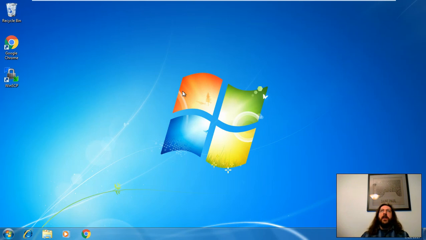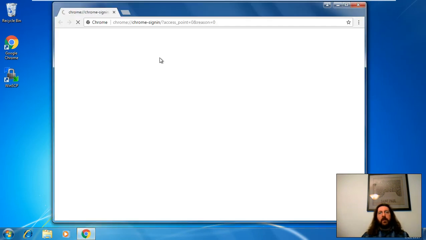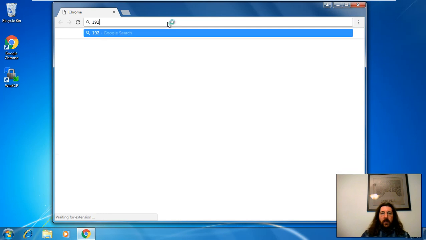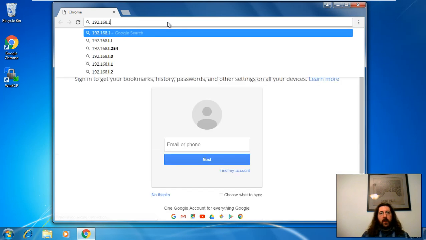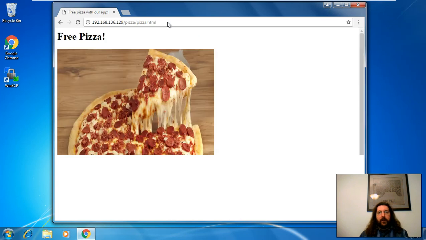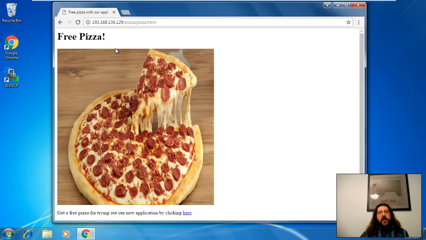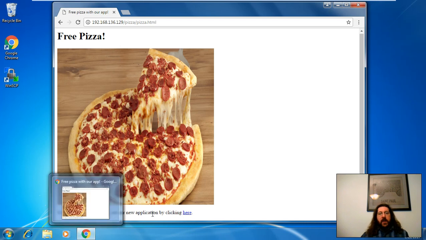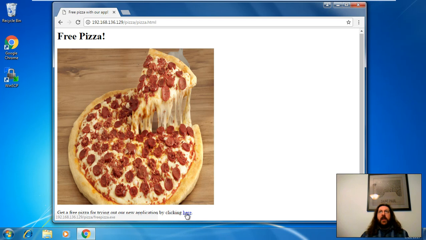We are going to simulate Clicky clicking on the link by going to a website. So we'll load up our web browser here. Here is the site that Clicky's being directed to in his email. It says, hey, free pizza. That looks pretty delicious. Get a free pizza by trying out our new application by clicking here.